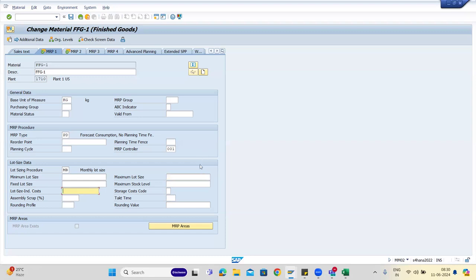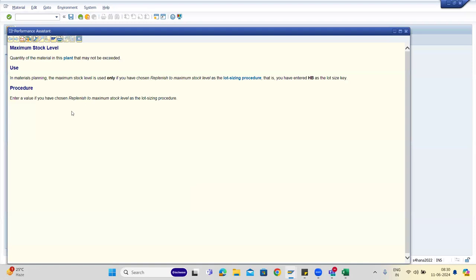So this maximum stock level would be for a particular storage location, suppose they are using one storage like FG01. In that storage, is it the maximum capacity of that FG01 they're talking about, or the production supply area, wherever intermediate location after production is done? No, you have the quantity of the material in the plant that may not be exceeded.